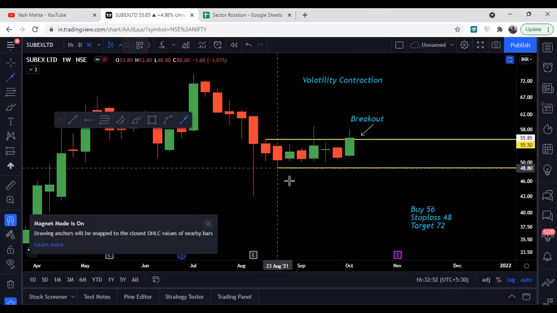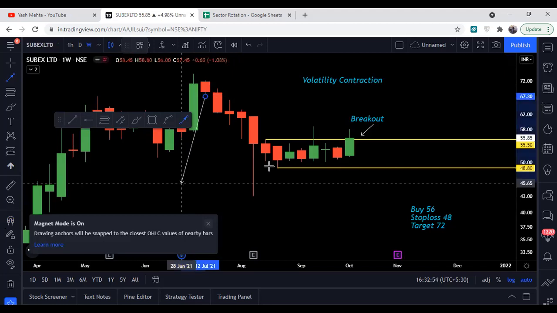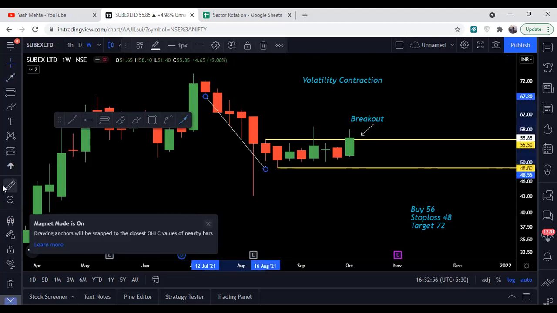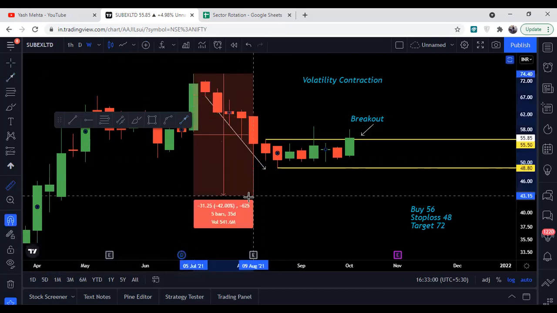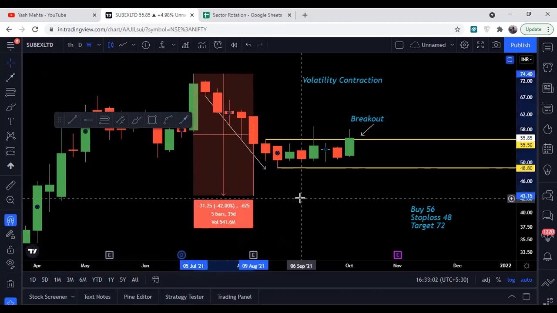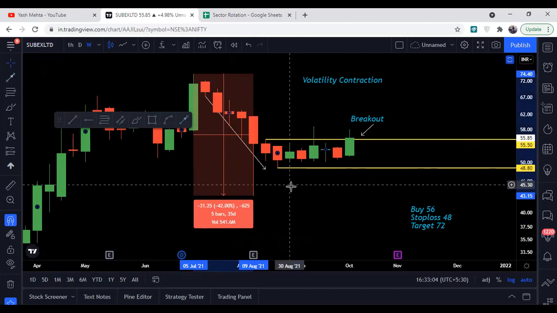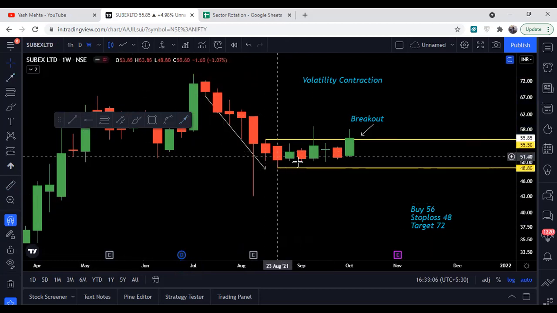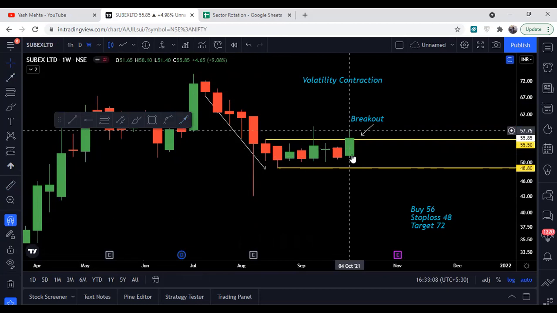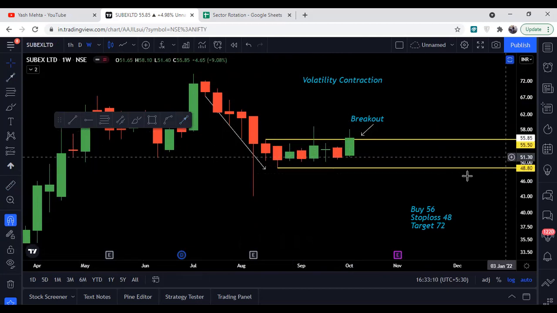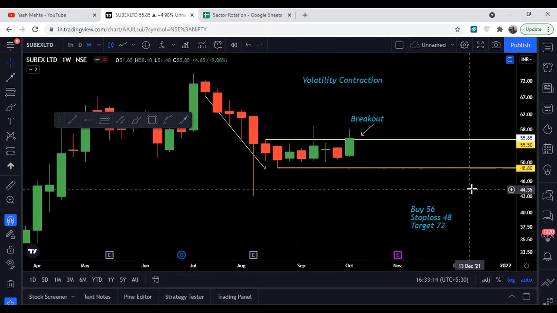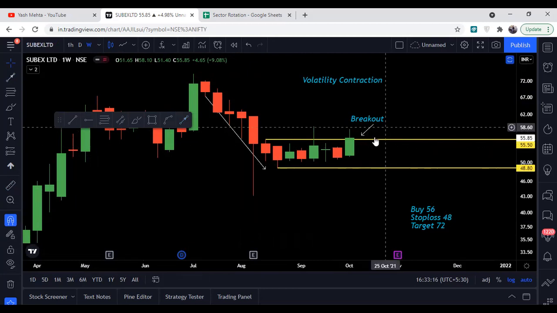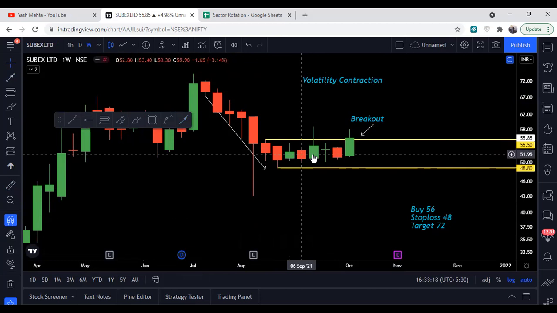So this was a downtrend for Subex, जैसे कि हमें यहाँ पे दिख रहे, and if you calculate it in percentage terms, it is a correction of around 42% in Subex itself. And after this correction, the stock is consolidating in this particular range. ये जो upper range है वो 55.8 है. It is at around 55.5 and the lower range is at 48.8. So ये range के अंदर ही trade कर रहा था for around 7 to 8 or for around 2 months.